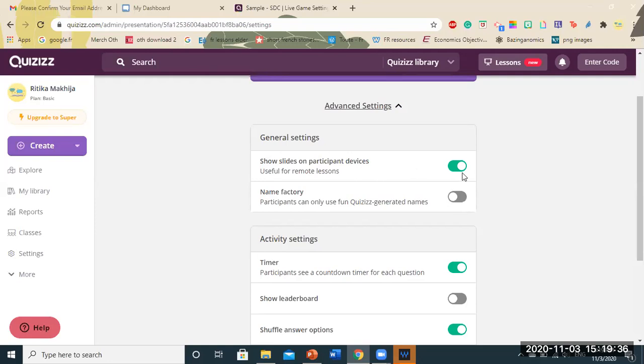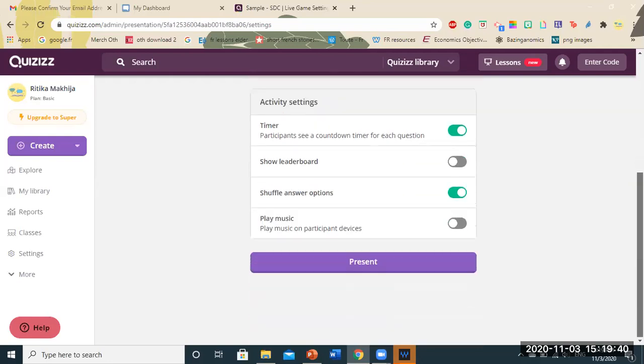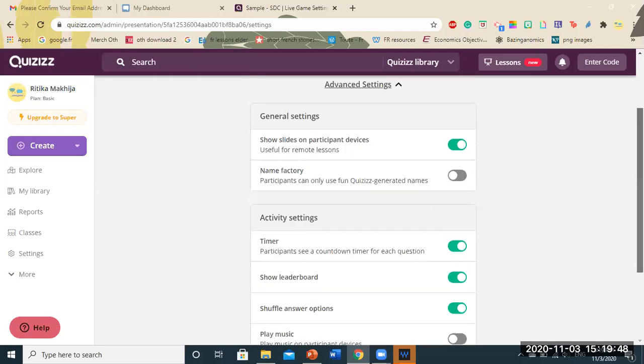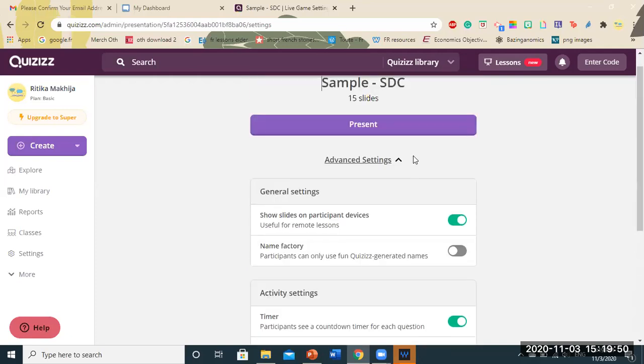Show slides on participant device. Yes, I want that because of interactive questions. Timer also is there. You can show leaderboard. I had disabled it. Music is not advisable because it really distracts the students. So this is how you present a live quiz in a live Zoom class. So I just clicked on present and it was ready to go.